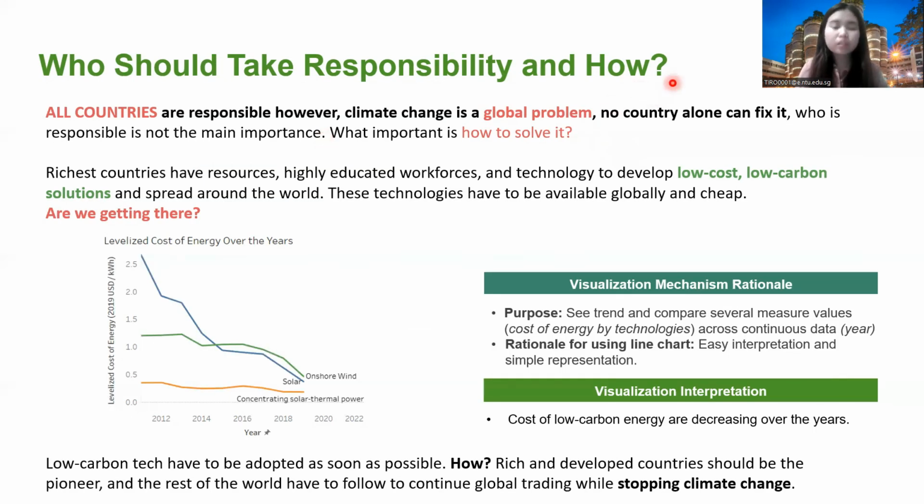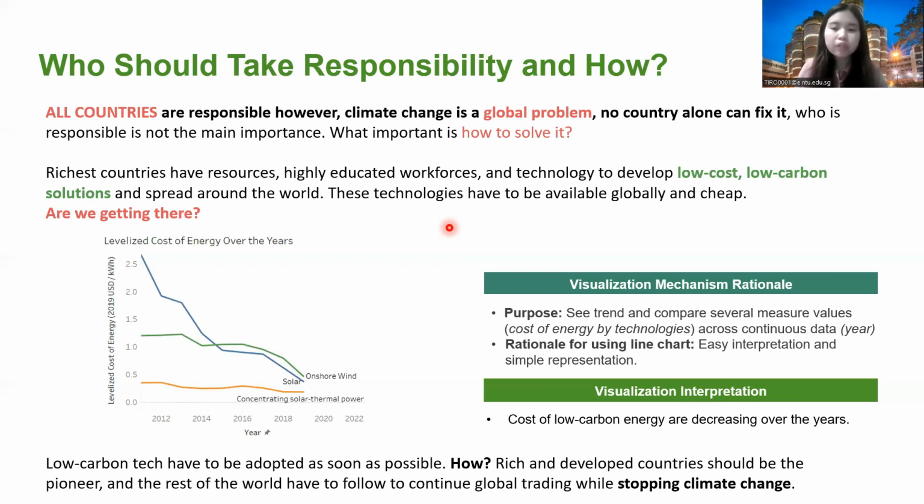Lastly, we come to the conclusion slide that will answer the question, who should take responsibility and how? Based on previous visualizations, we can see that both developed and developing countries are all responsible. However, climate change is a global problem and no country alone can fix it. Who is responsible is not the main point here, but what is important is how we can solve it. The solution is that the richest countries must develop low-cost and low-carbon solutions and spread them around the world. These technologies have to be available globally and cheaply. But are we getting there?